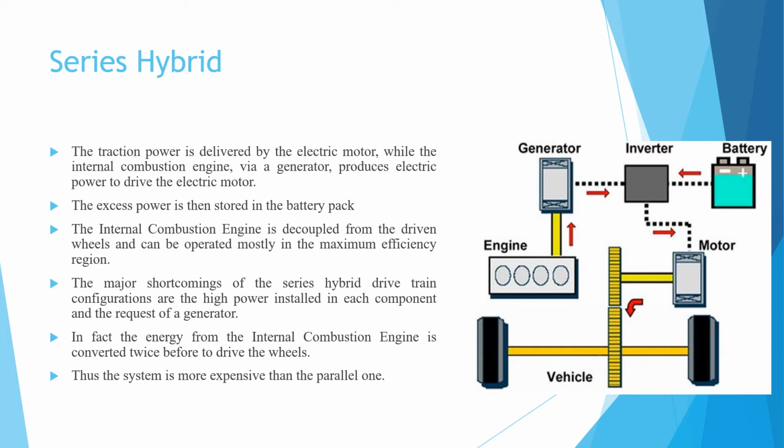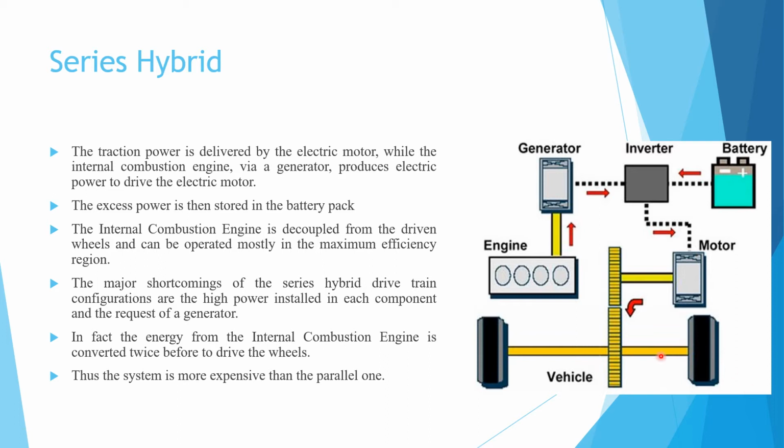The traction power is delivered by the electric motor, while the internal combustion engine, via a generator, produces electric power to drive the electric motor. So the traction power is delivered by the electric motor, while the internal combustion engine via the generator will produce electric power to drive the electric motor.